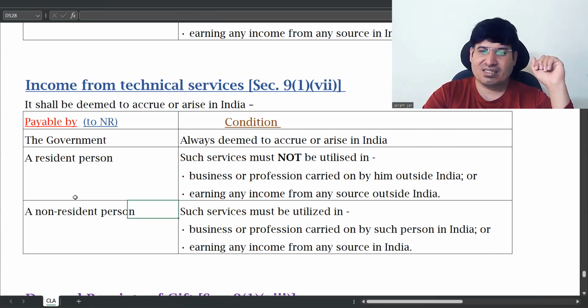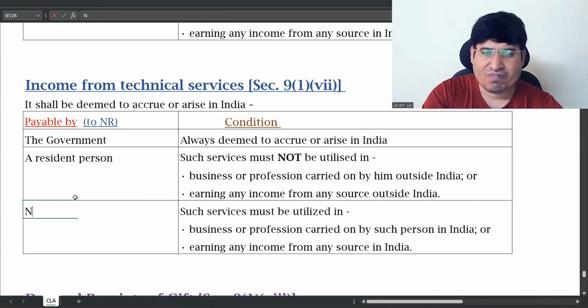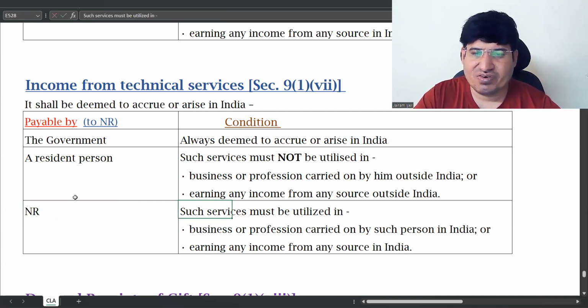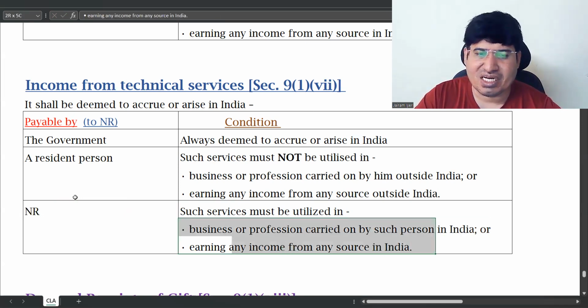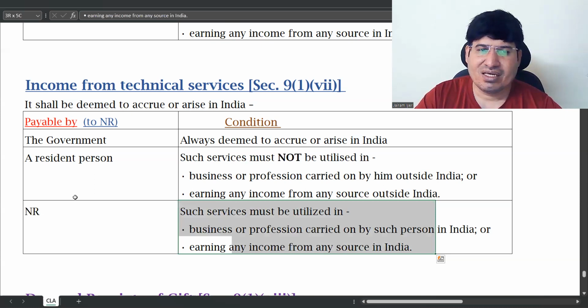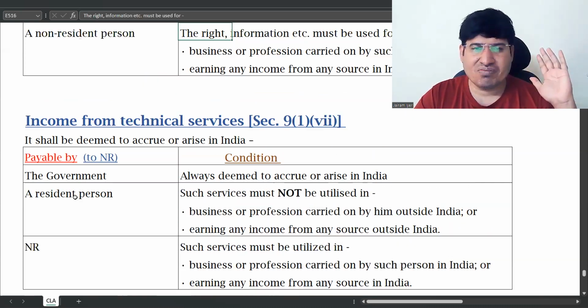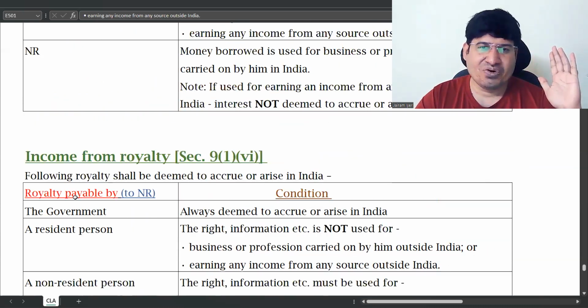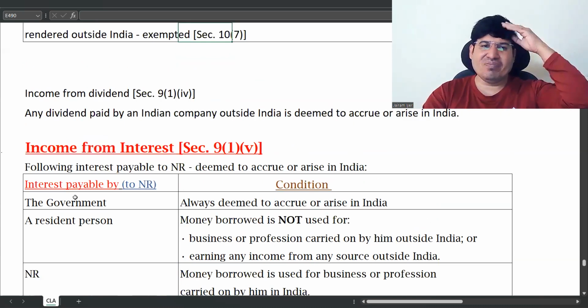And the third one is if the technical service is given to another non-resident, NR, and he is utilizing it for business carried on in India or for earning any other income in India. In this case, it will be deemed to accrue or arise in India. So all three tables are very similar. You should do a comparative study. These tables are important.